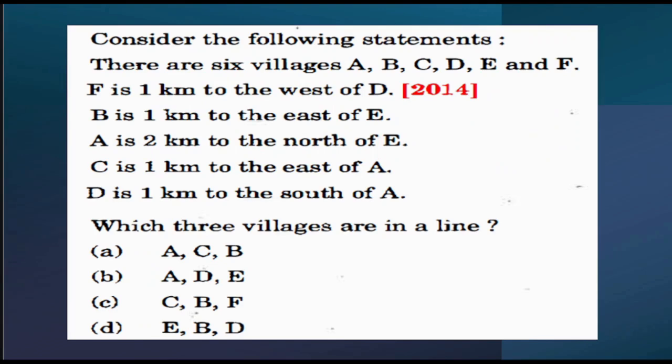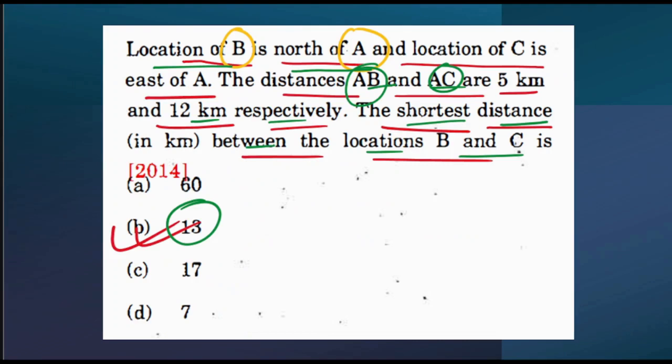See, in 2014, 2 questions came. The one which we solved also came in 2014. You have seen that this is a very easy question. If you have the common idea of Pythagoras theorem and the common knowledge about directions, that is east, west, north, south, you can easily get plus 2.5 over here. So this is an easy topic which you need to attend.